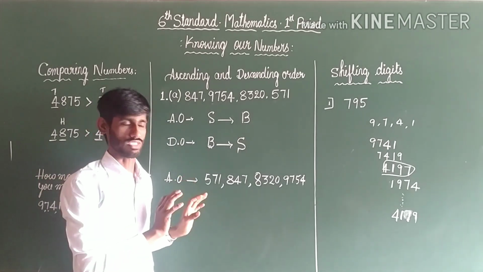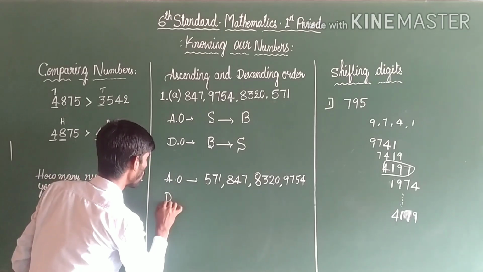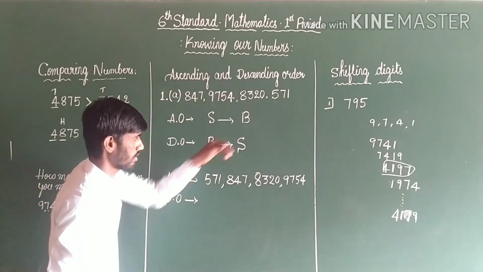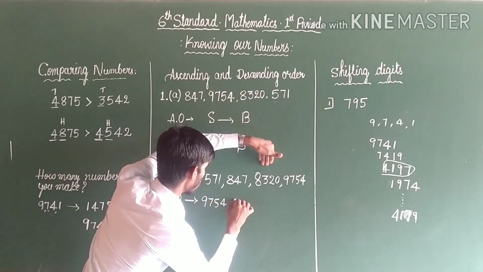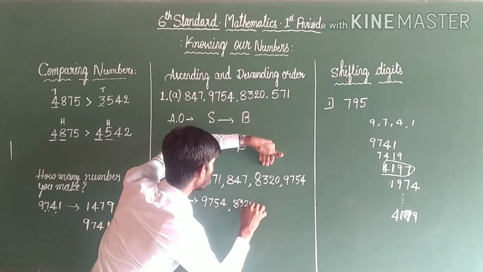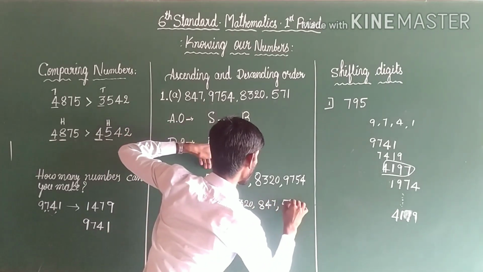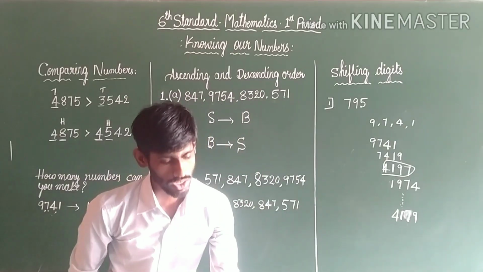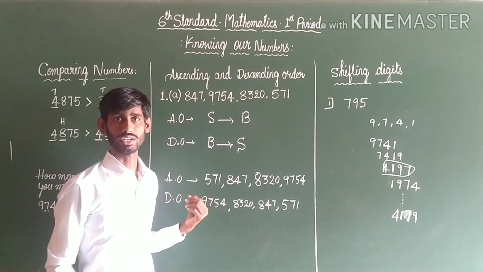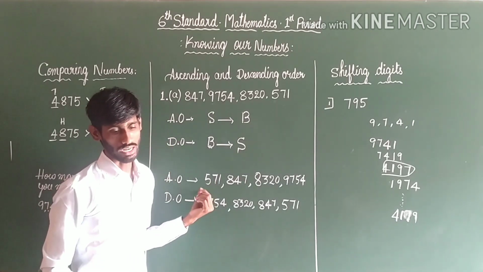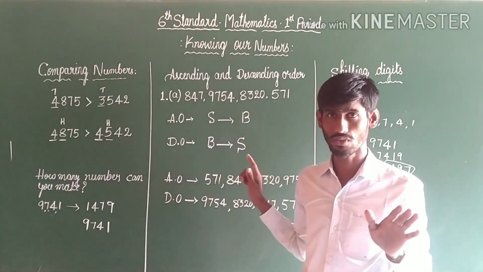Okay, it's a very easy concept. This is ascending order. What about descending order? With the help of ascending order, you may arrange it vice versa. The first place is 9754, next 8320, next 847, next 571. It belongs to page number 5. Are you clear? Page number 5. The rest of the problems are your homework. Very easy examples. The rest of the problems are your homework.